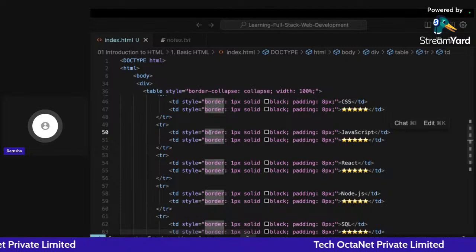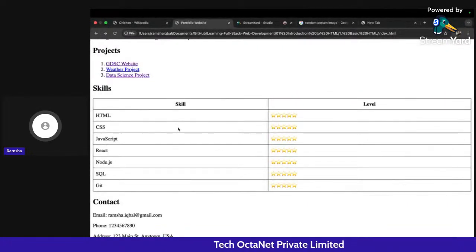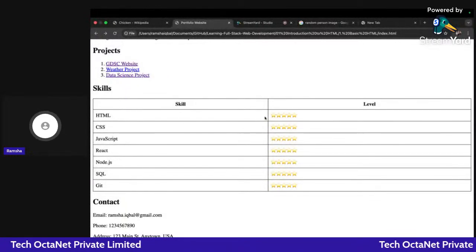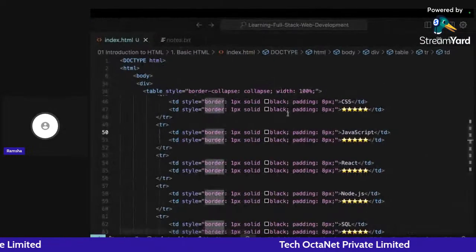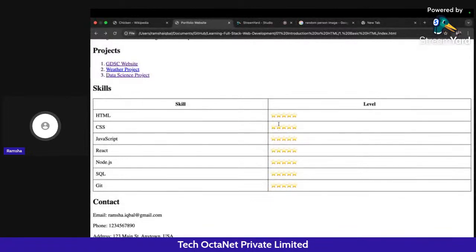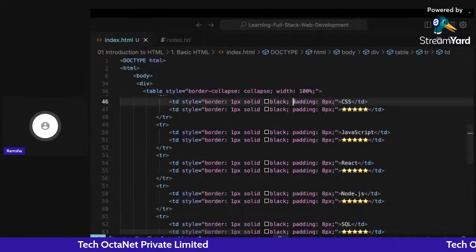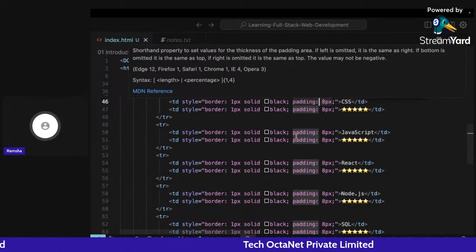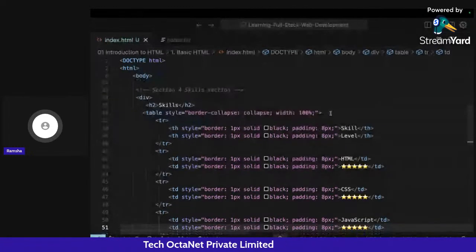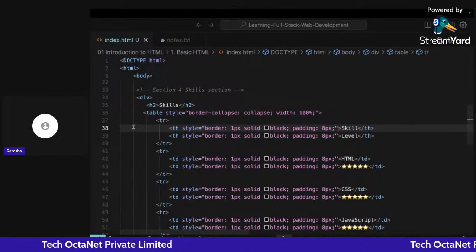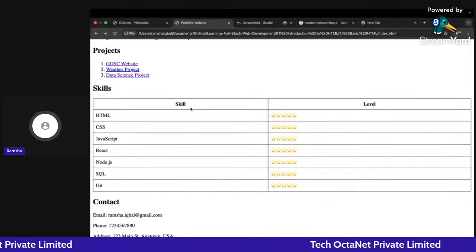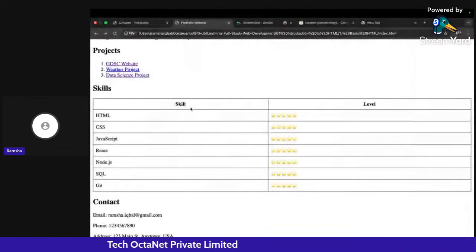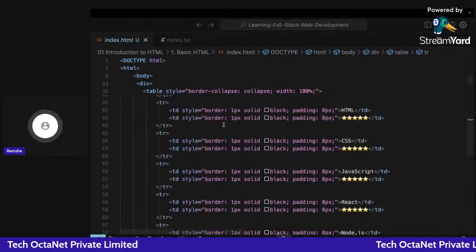So what exactly does border mean? Border is these particular lines that you are seeing here right now, and padding is some spacing between your text and the border that we have right now. We are going to study how exactly padding works and how everything works in the CSS part. So if you are getting confused, don't be right now, because we are going to study all of this further. For showing you that this is a particular table that we have created here, I had to give it the look of a table right now. So that's what I have done here. You can ignore this step for now.